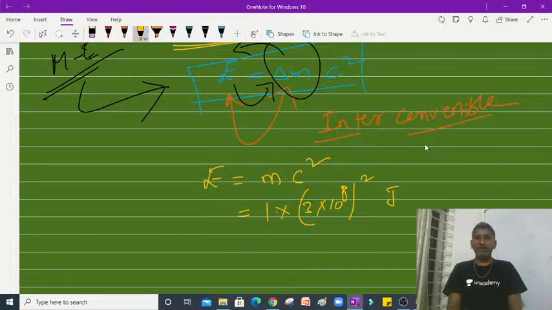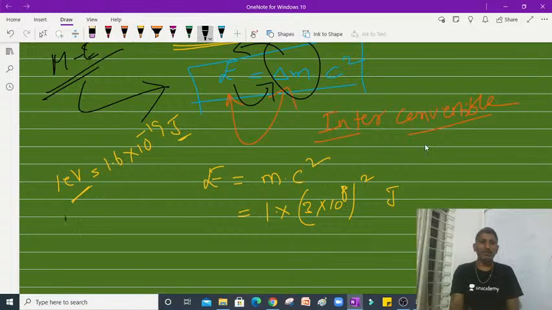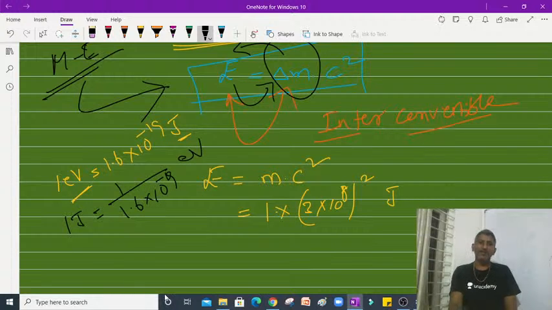And now here I am writing the relation between electron volt and joule. 1 electron volt is equal to 1.6 into 10 power minus 19 joules. Students, this is the relation between electron volt and joule. So from this you can write 1 joule is equal to 1 by 1.6 into 10 power minus 19 electron volts. Capital M means mega, means million, so I should divide by 10 power 6, and this goes into mega electron volts.